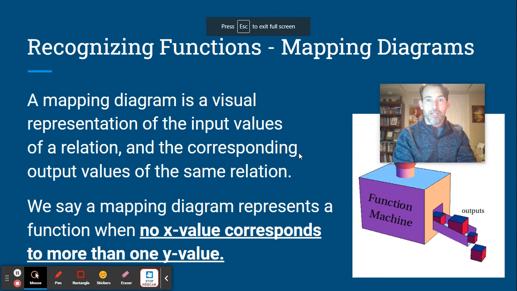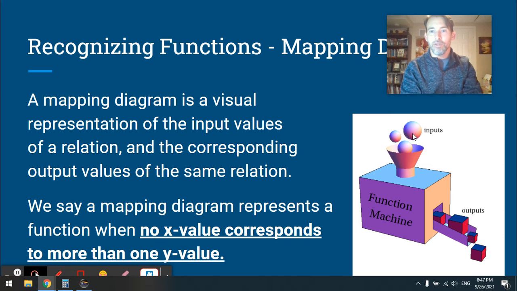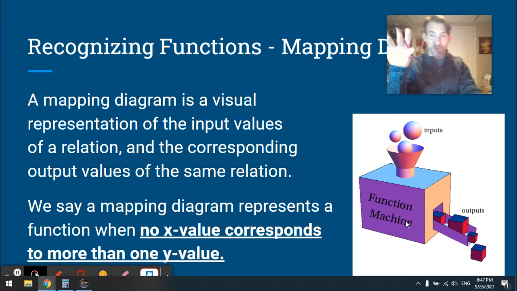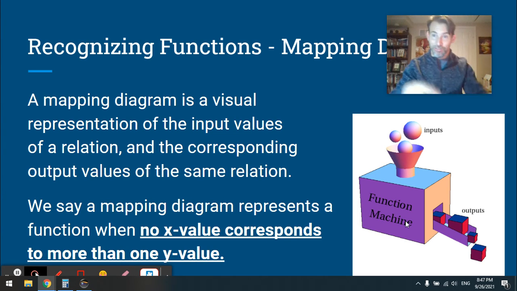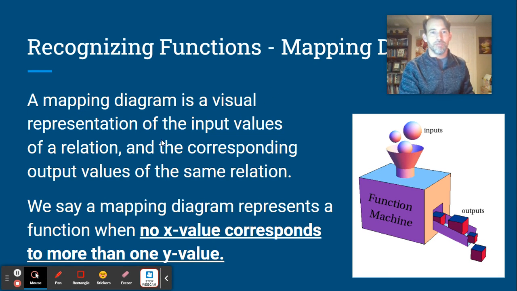Now let's take a look at mapping diagrams. So mapping diagrams are just ways of showing how the inputs get transformed into the outputs as they go through this function machine. Or, the inputs into the vending machine, how does that get transformed into the outputs? So mapping diagrams are visual representations of input values of a relation and the corresponding output values of that relation. So mapping diagrams represent a function when no x value corresponds to more than one y value.